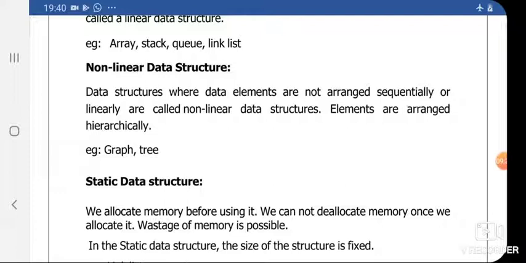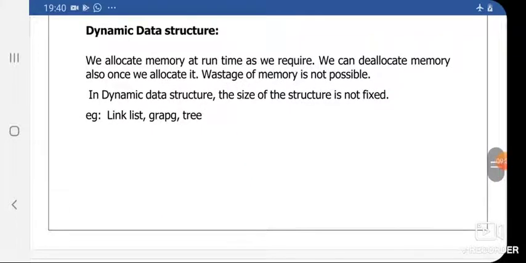Okay. Next concept is dynamic data structure. Basically, what do you mean by dynamic data structure? Here we are allocating memory at runtime as we require. We can deallocate memory also once we allocate. Here wastage of memory is not possible. In dynamic data structure, the size of the structure is not fixed. Examples of dynamic data structure are linked list, graph and tree.